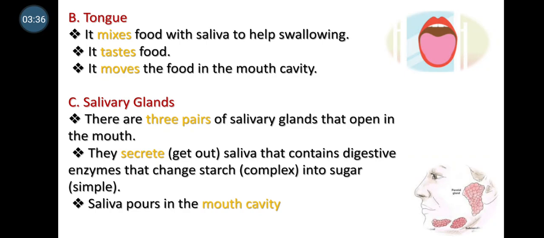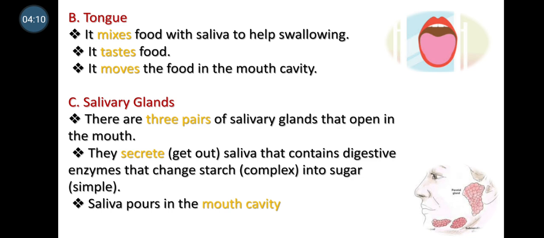What is the function of the tongue? It helps to mix the food with saliva. There is something like water in your mouth, called saliva. So the tongue helps to mix the food with saliva, and it also helps to taste the food, to know if it is sour, tasty, sweet, or salty. And it also moves the food inside the mouth cavity. We have a hole in the mouth, and this hole is called the mouth cavity.